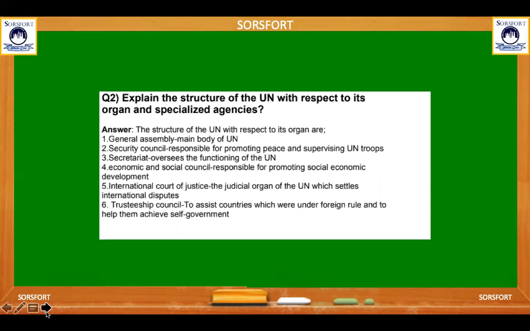Second is the Security Council, responsible for promoting peace and supervising the UN troops. Third is the Secretariat, which oversees the functioning of the UN. Fourth is the Economic and Social Council, responsible for promoting social and economic development. Fifth is the International Court of Justice, the judicial organ of the UN, which settles international disputes. Sixth is the Trusteeship Council, to assist the countries which were under foreign rule and help them achieve self-government.